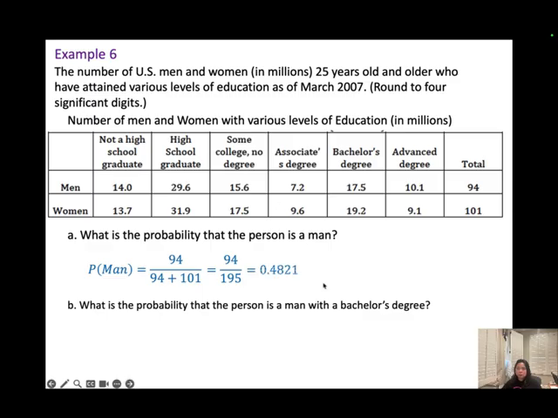4 significant digits, so we don't count the 0 here: 1, 2, 3, 4. B. What is the probability that the person is a man with a bachelor degree? The bachelor degree for men will be here. So that will be man and bachelor degree, 17.5, out of the total, 195. Which is going to be 0.08974. One more time, 4 significant digits. We don't count the 0 here. So 0.08974.